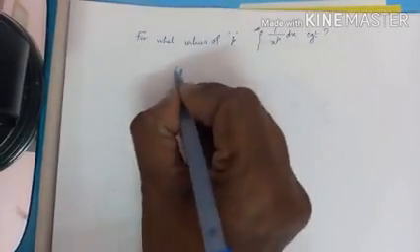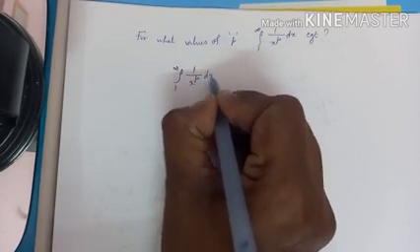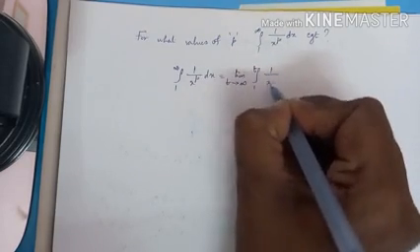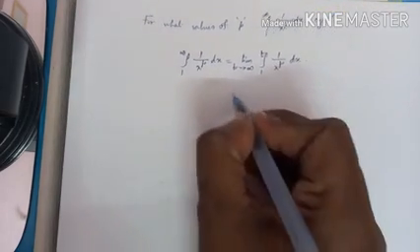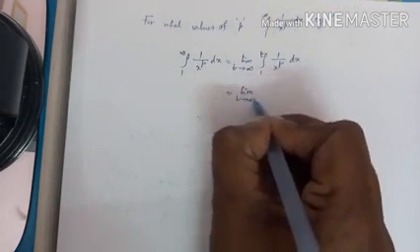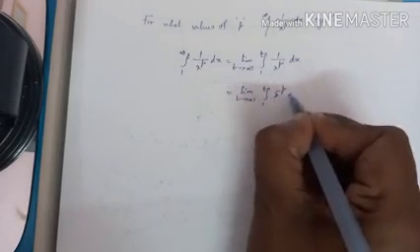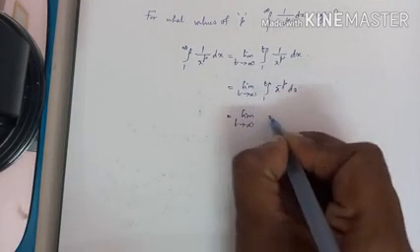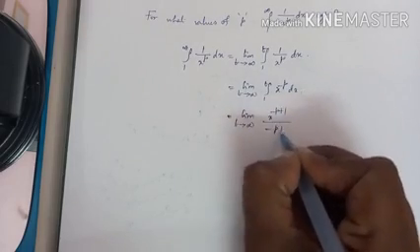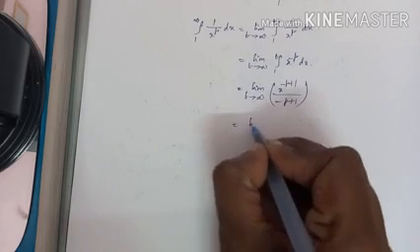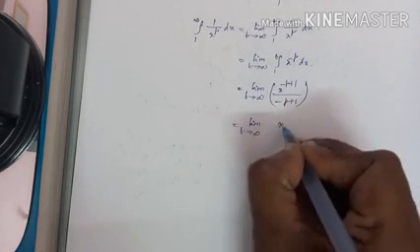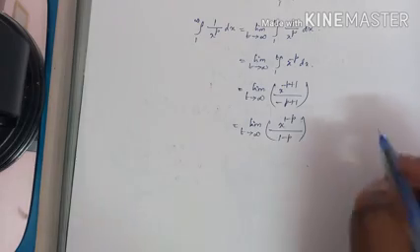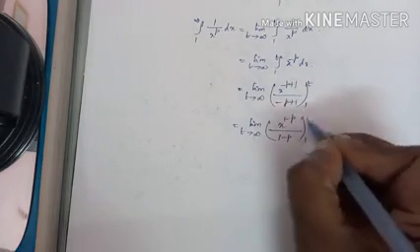Let us take this integral 1 to infinity 1 by x power p dx, which is limit t approaches infinity, 1 to t 1 by x power p dx. Limit t tends to infinity, 1 to t x power minus p dx, which is limit t tends to infinity x power minus p plus 1 by minus p plus 1. Or I can write it as limit t tends to infinity x power 1 minus p by 1 minus p, with limit 1 to t here.